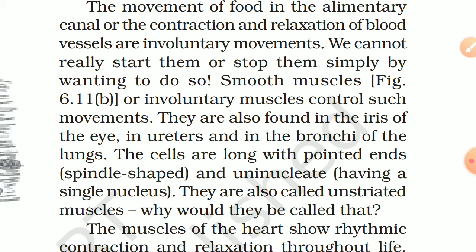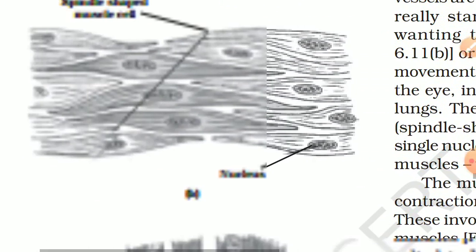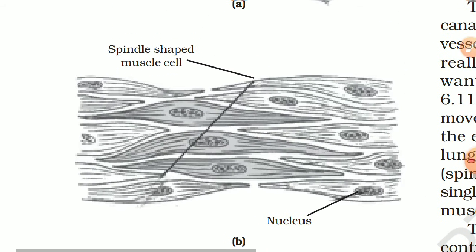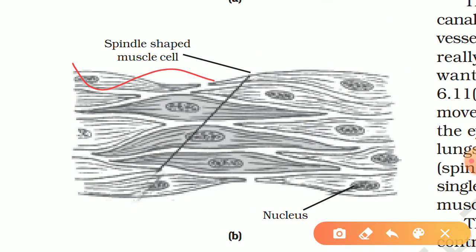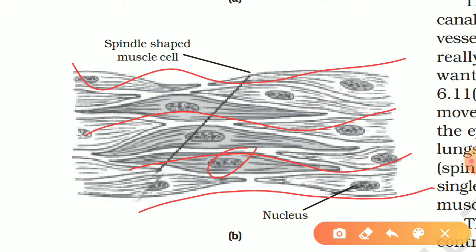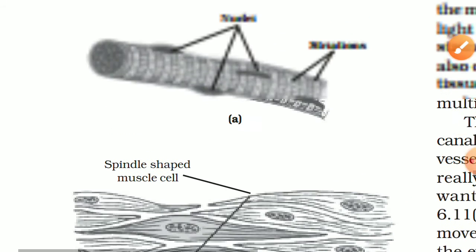So where they are found, in the iris, we can't control the movement of our iris. It will close and open by itself. We can't control it. In ureters and in the bronchi of the lungs, the cells are long with pointed ends and uninucleate. They are also called unstriated muscles. Why would they be called that? See figure 6.11b. Look at their shape. Uninucleate means one nucleus in every cell.